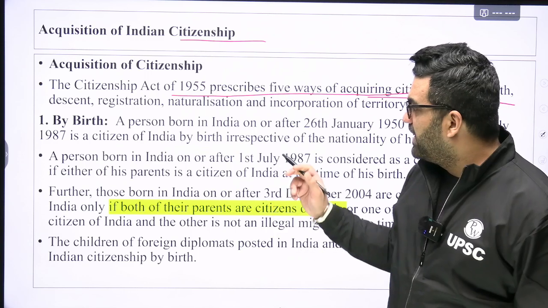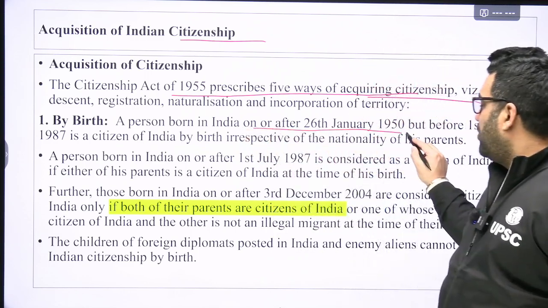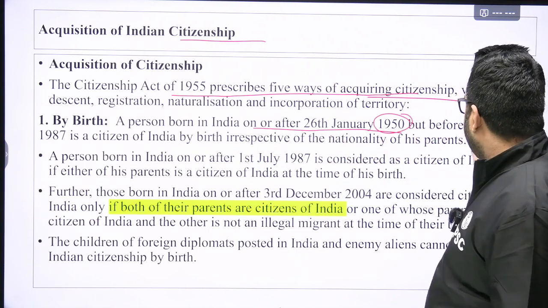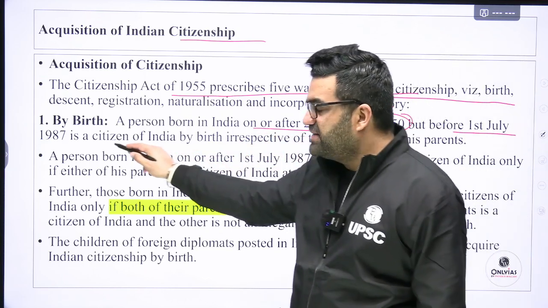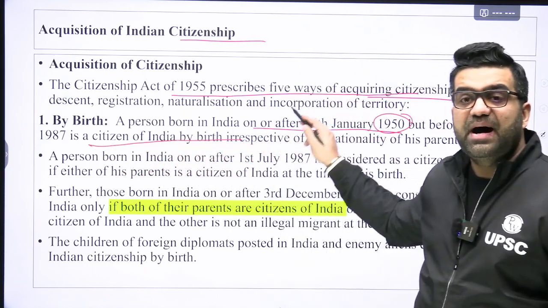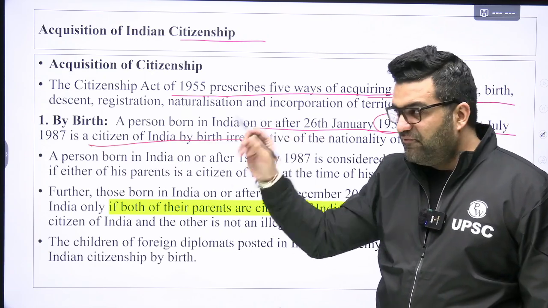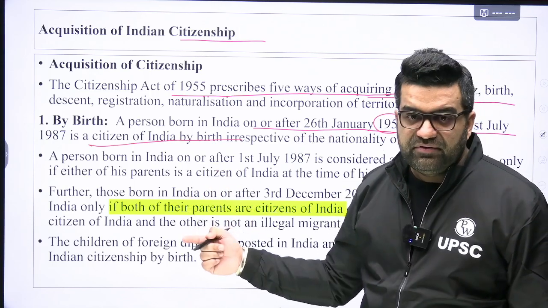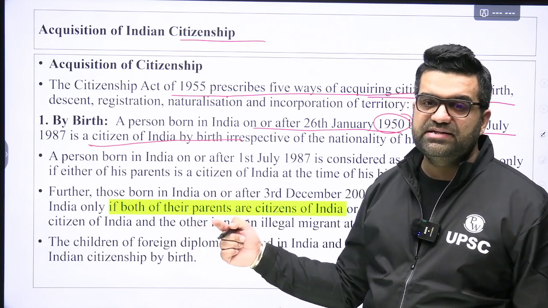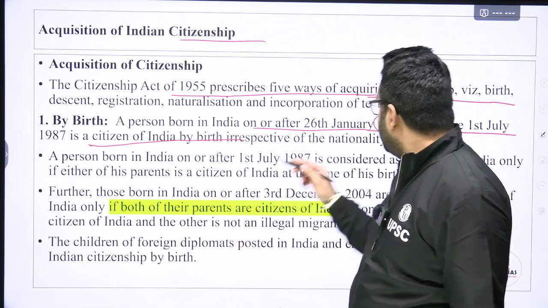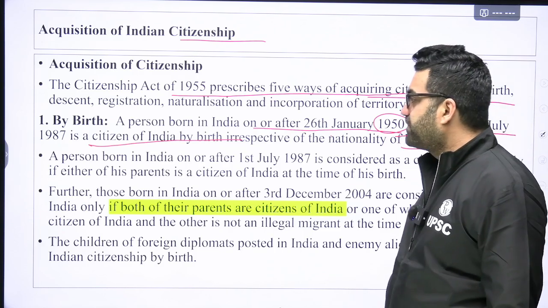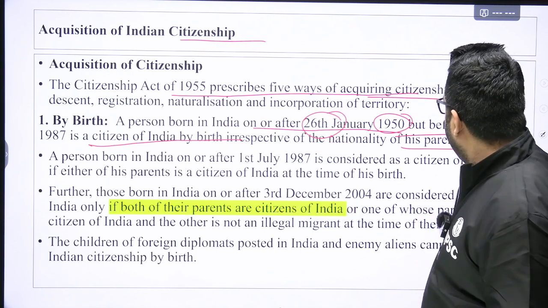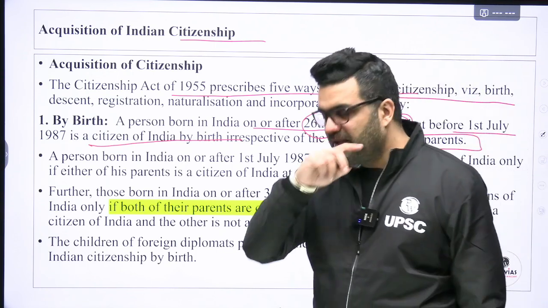Got it? Now, by birth, a person born in India on or after 26th January 1950, but before 1st July 1987, is a citizen of India by birth, irrespective of the nationality of his or her parents. First, 26th January, the date of commencement of the Constitution, till 1st July 1987.